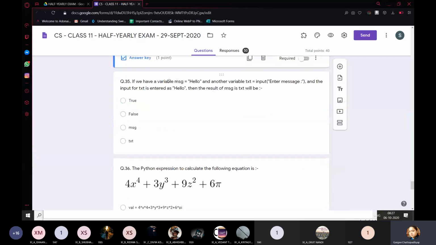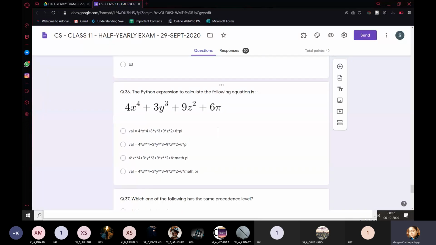Let me explain. If we have a variable message as hello and another variable text, which is asking for value from user, and the input for text is entered as hello, then the result of message is txt will be false. Why? Because this msg is created at some other location and txt is created at some other location.